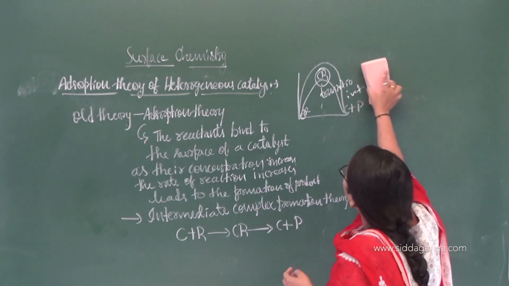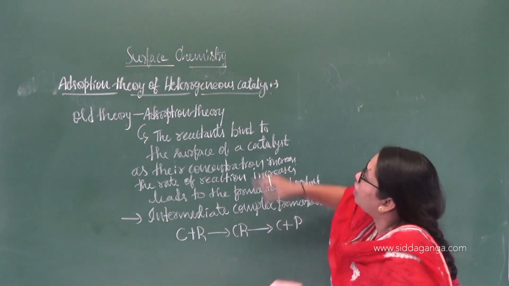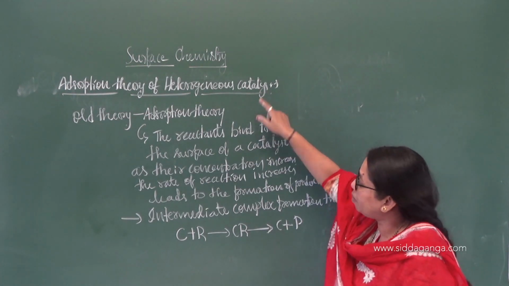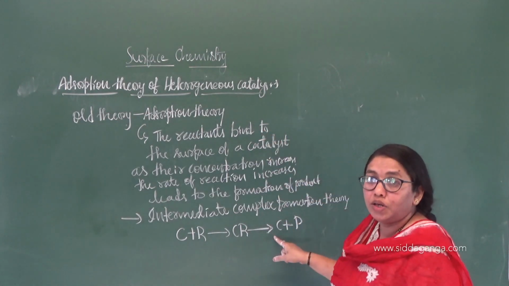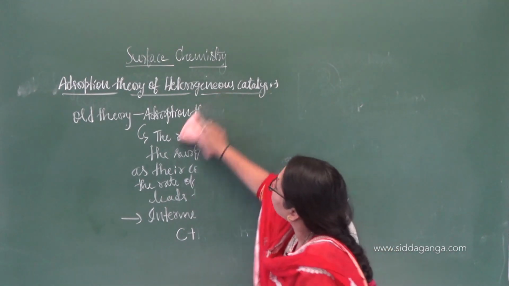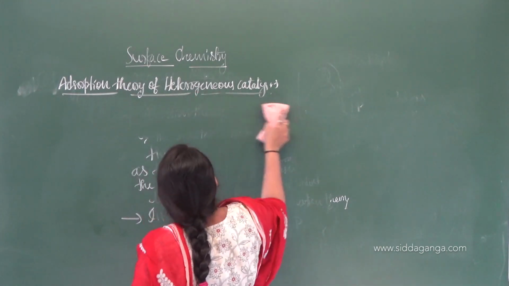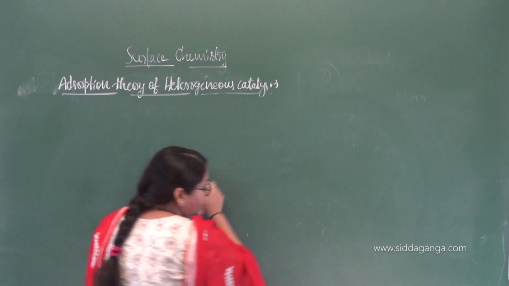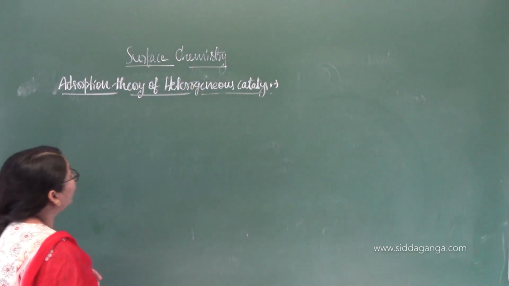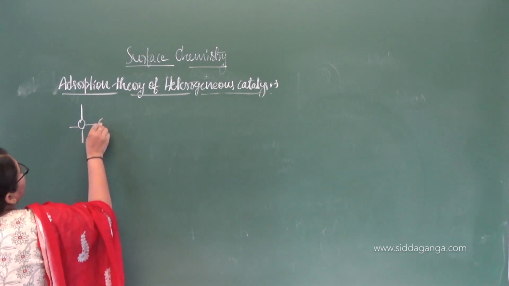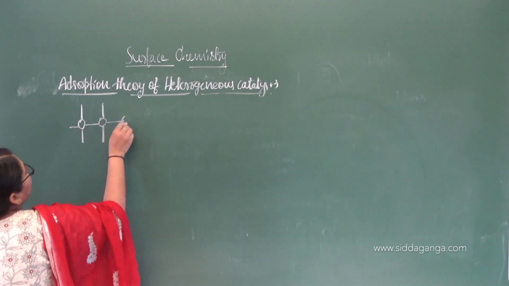Now the combination of these two is our adsorption theory of heterogeneous catalysis. It is the combination of the old theory and the new theory. So what does this say? First I will write a simple representation for this, then I am going to write the postulates. See, a catalyst has free vacancies, or you can say free valencies.